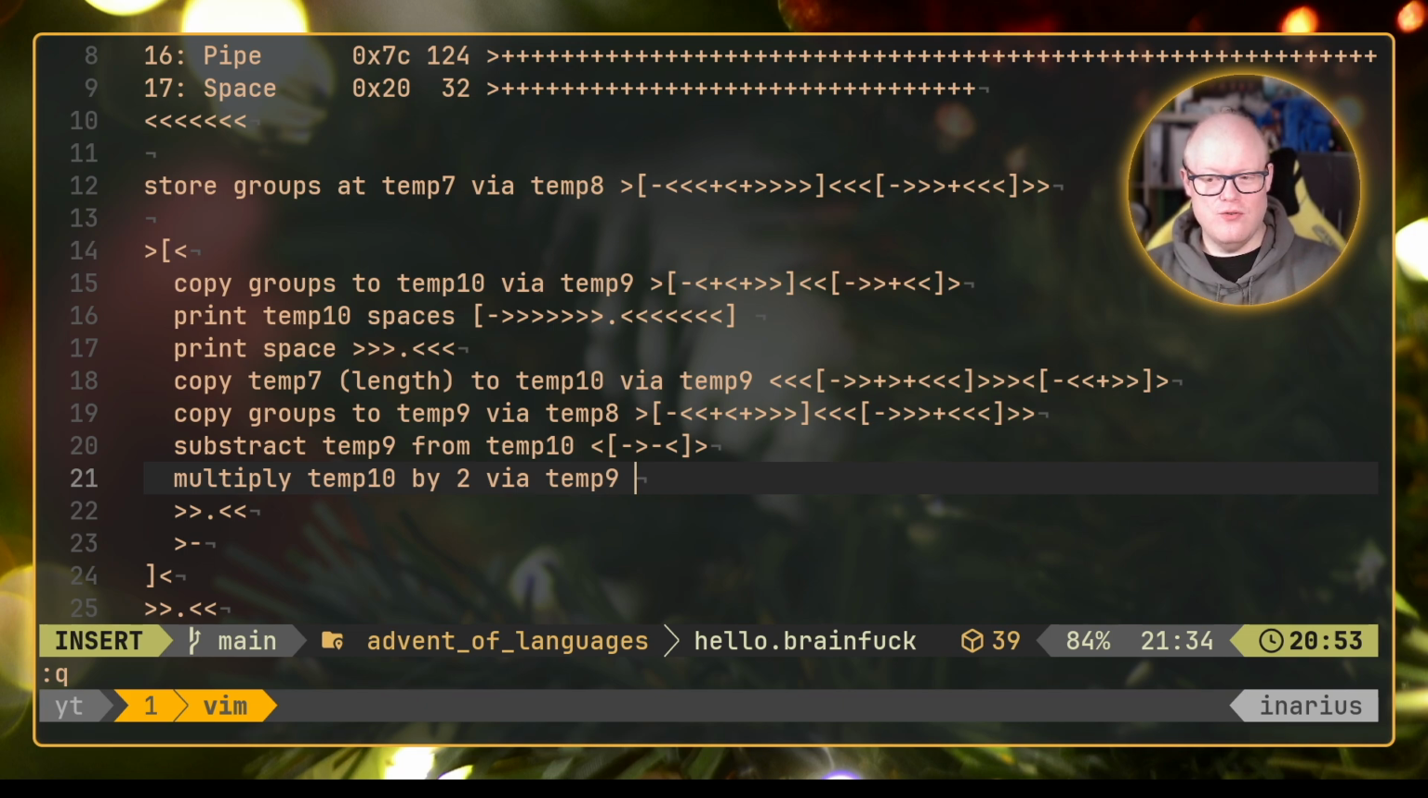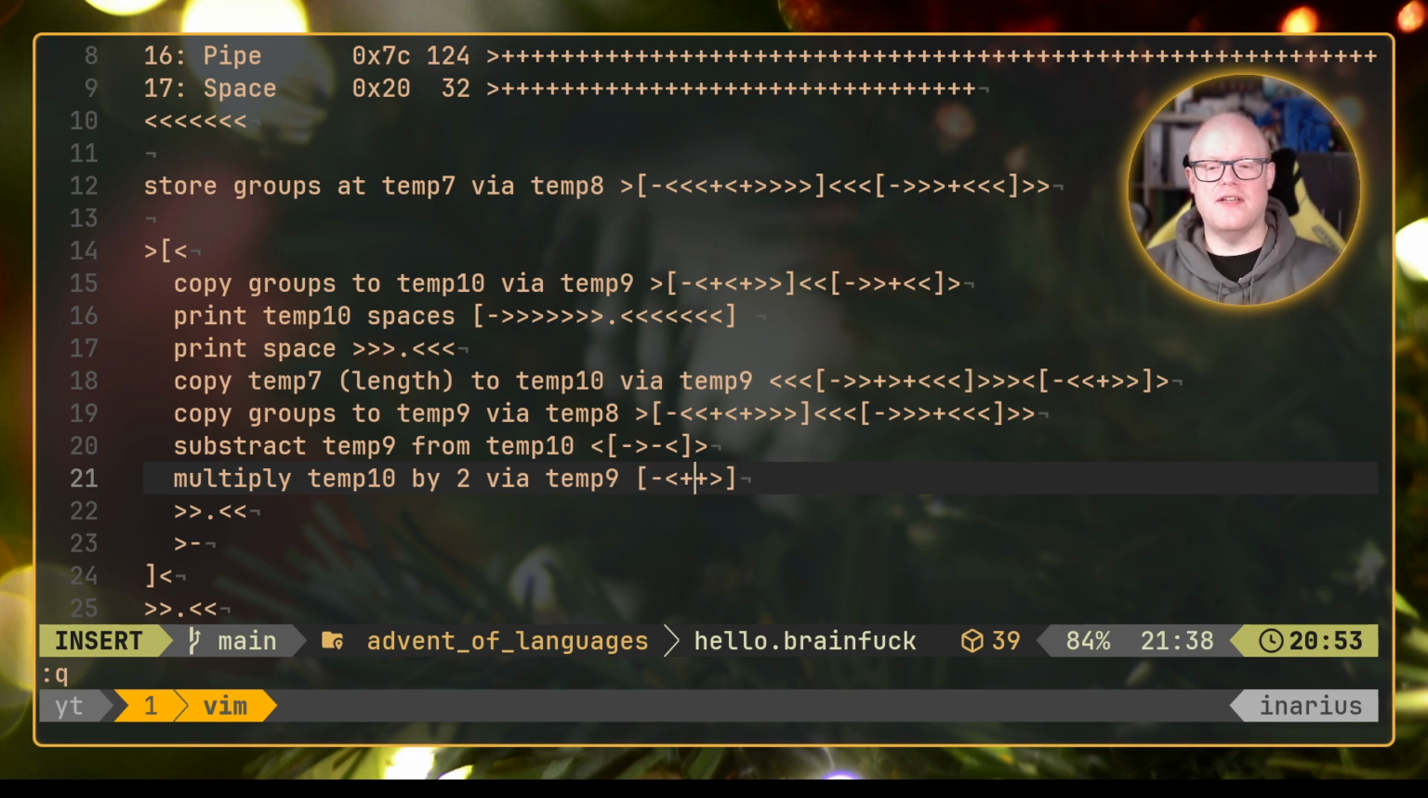How do we actually do that? It's kind of easy. We are already in temp10 here, so we are iterating. We are looping the amount of value that is in temp10. Move to temp9, 2 times add, so for every iteration cycle in temp10, we will add 2 to our temp9 value.